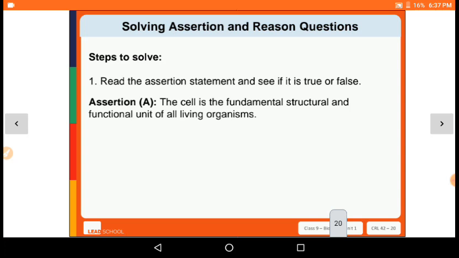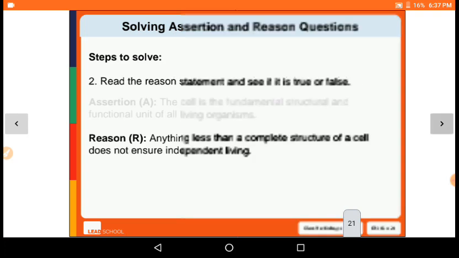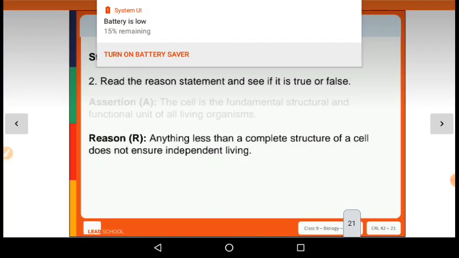Okay, the first question, if we take: the cell is the fundamental structural and functional unit of all living organisms, right? And the second step is to solve the reason, and its reason is: anything less than a complete structure of a cell does not ensure independent living.